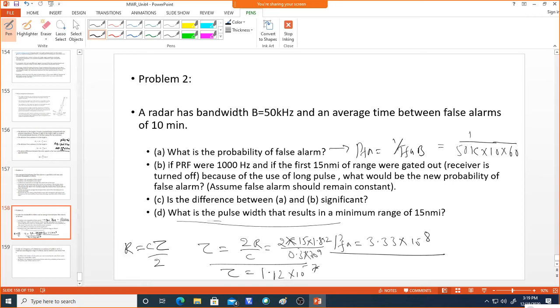Okay, check once whether it is right. So this is 2 into R, which is 15 nautical miles, into 1.852 divided by 0.3 into 10 power 9. Are all of you getting the same? Check it once.